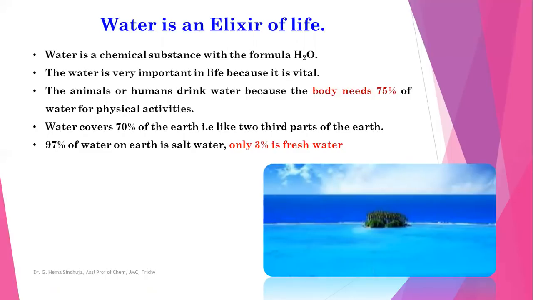Animals and humans drink water because the body needs 75% of water for physical activities. Water covers 70% of the earth, that is about two-thirds of the earth. 97% of water on earth is salt water, and only 3% is fresh water. That 3% we use for our domestic purposes and irrigation purposes.